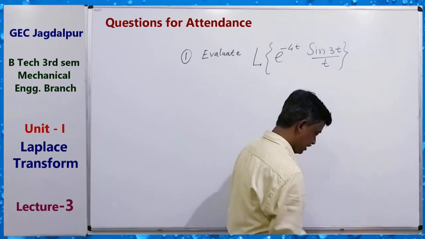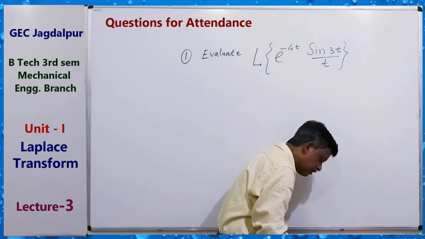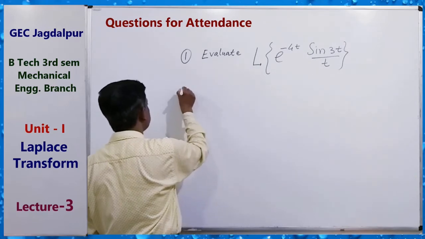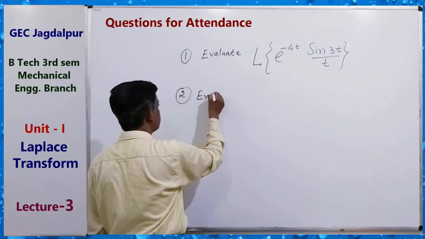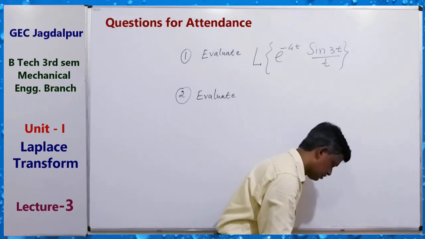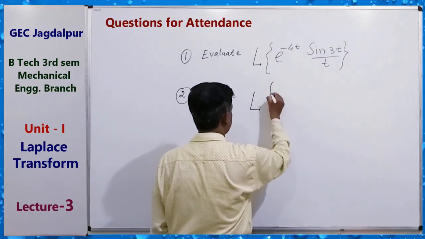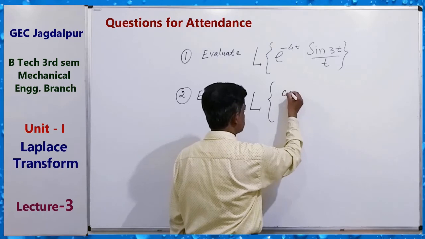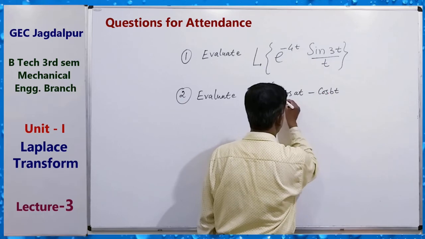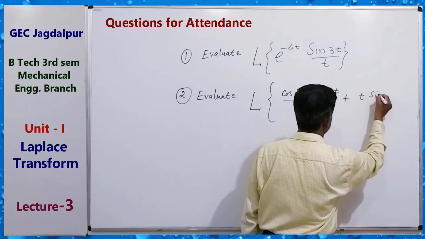First question: evaluate the Laplace transform of e to the power minus 4t sin 3t by t. Second: evaluate the Laplace transform of (cos at minus cos bt) upon t plus t sin at.